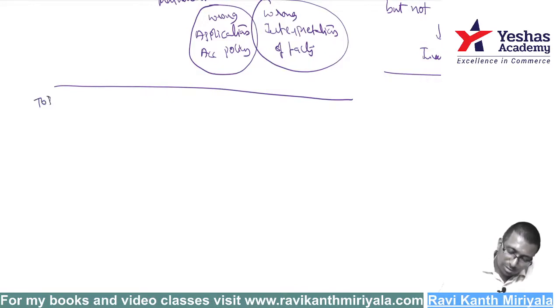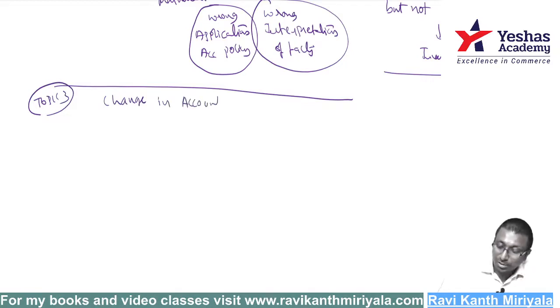Third topic, number 3 now. Topic 3 is change in accounting policies. Change in accounting estimations. First I will do change in accounting estimation.